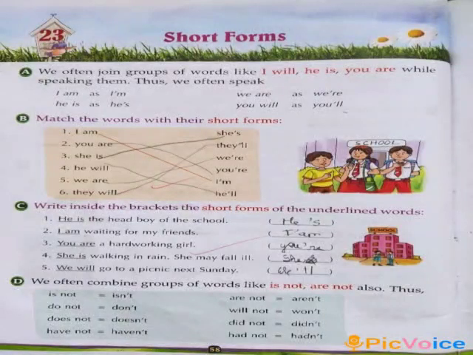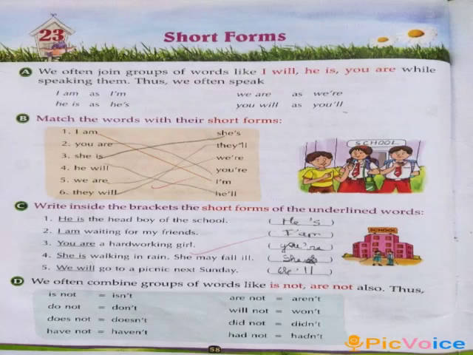This is Swati and today I will be teaching you class 3rd English grammar chapter number 23, short forms. Students, short forms are really important in the English language, as there are a lot of words of which we create short forms and make sentences. Words like I will, he is, you are, is not, are not, do not, will not, does not, etc. All of them are converted into short forms in English. But how to use these short forms and how to make short forms, let us understand that better.